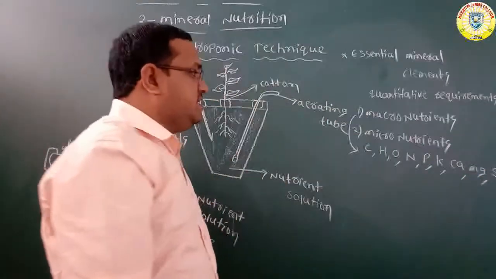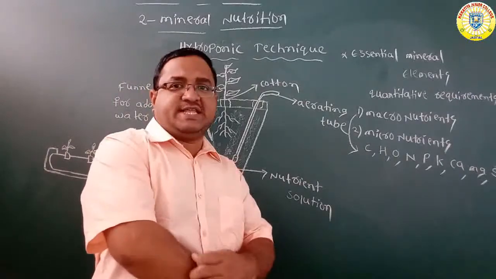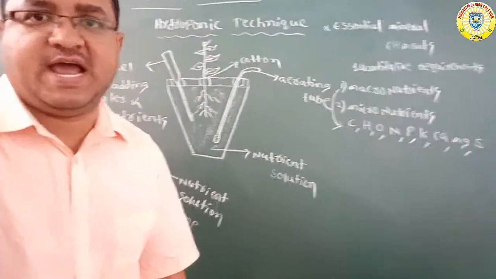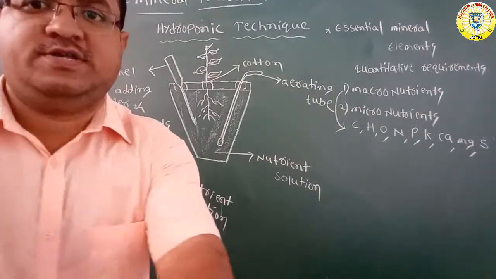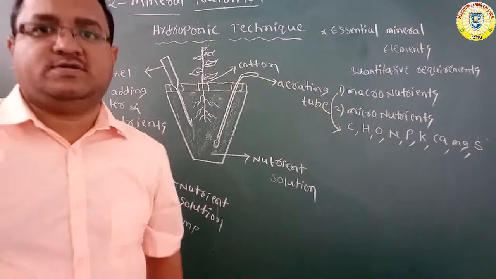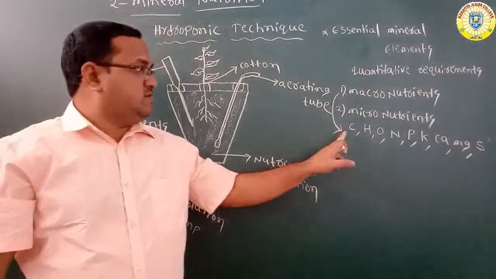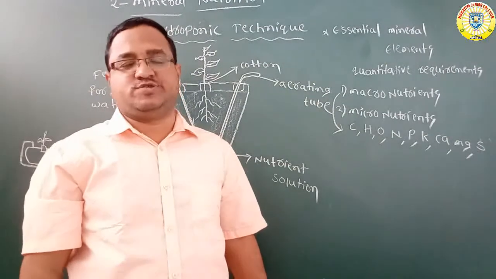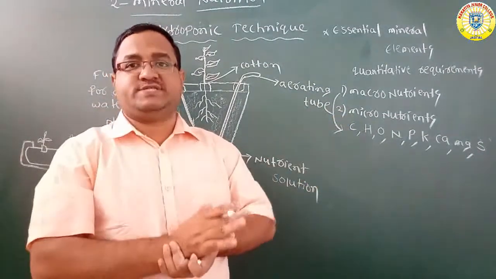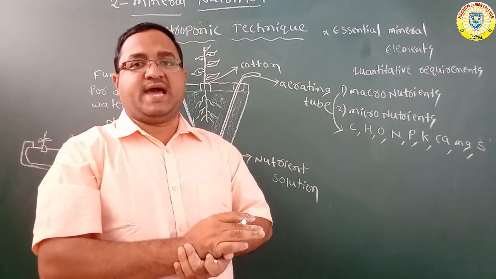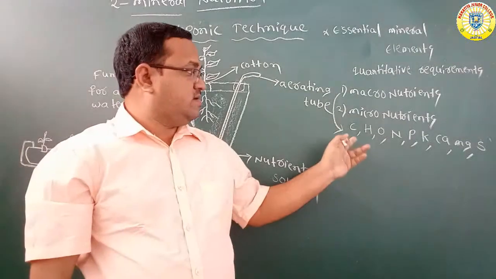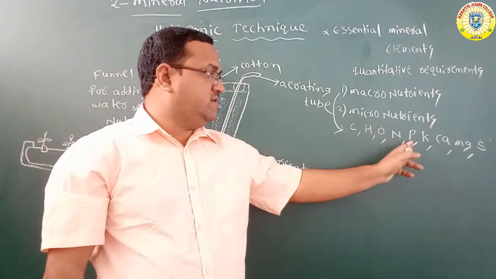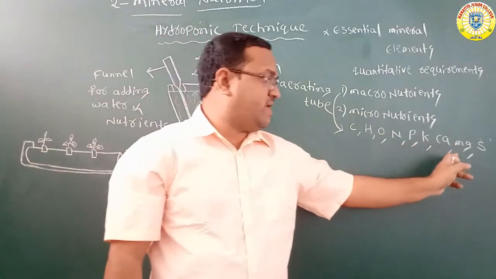So these are the 9 macronutrients. These macronutrients are present in large quantities in plant tissues. They require very large amounts. The 9 macronutrients are carbon, hydrogen, oxygen, nitrogen, phosphorus, potassium, calcium, magnesium, sulfur.